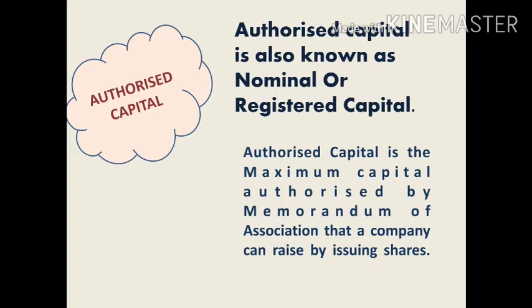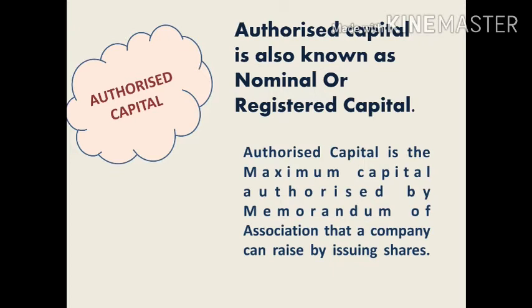Authorized capital is calculated considering the need of capital of the company at present as well as in future. That means the company has to decide how much capital they require for production activity as well as distribution activity. Authorized capital is also called nominal capital, as usually a company never issues the entire authorized capital. Authorized capital is registered capital, but it cannot be issued fully to the general public. Only a part of the capital is issued to the general public. So authorized capital is further divided into issued as well as unissued capital.